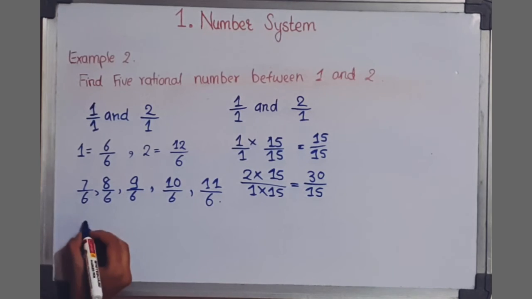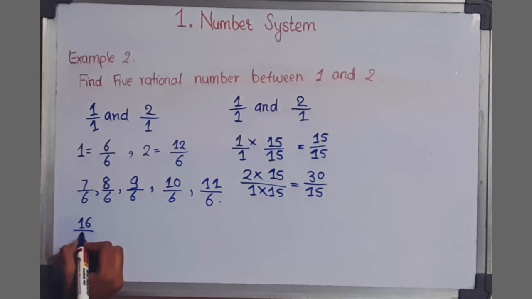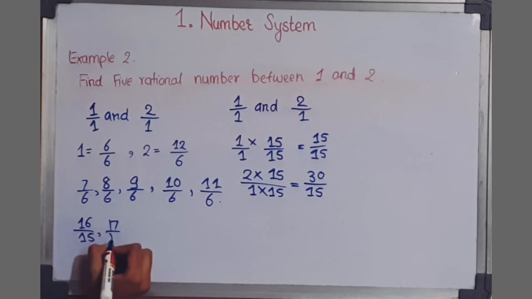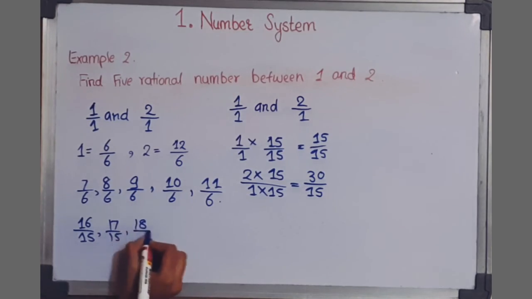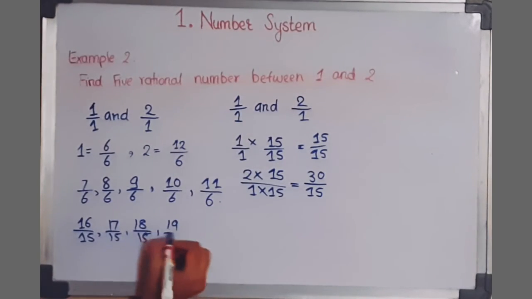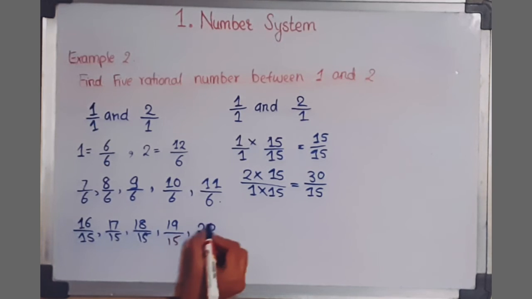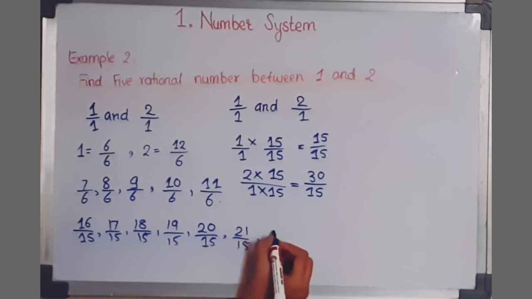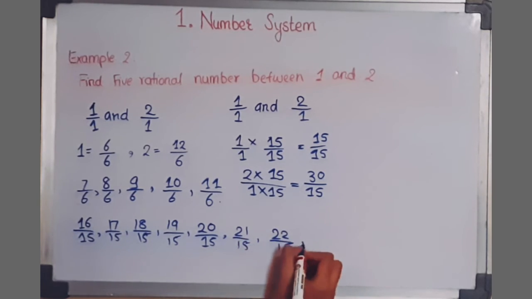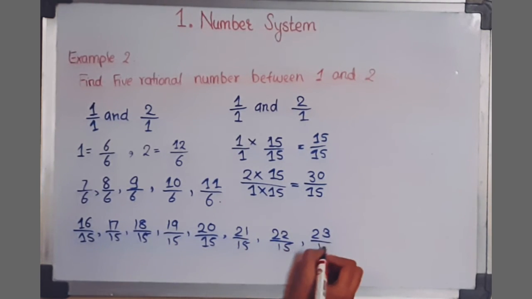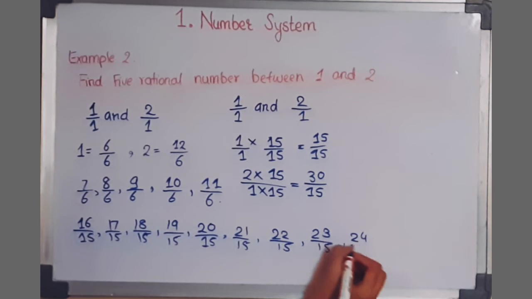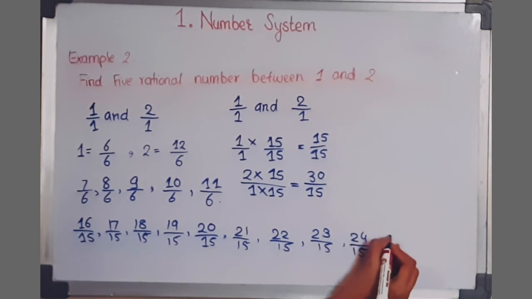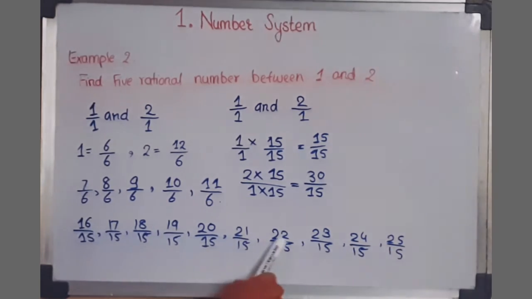Now the 10 rational numbers will be 16 upon 15, 17 upon 15, 18 upon 15, 19 upon 15, 20 upon 15, 21 upon 15, 22 upon 15, 23 upon 15, 24 upon 15, 25 upon 15. How many are there? 3, 4, 5, 6, 7, 8, 9, 10. So we have found the 10.